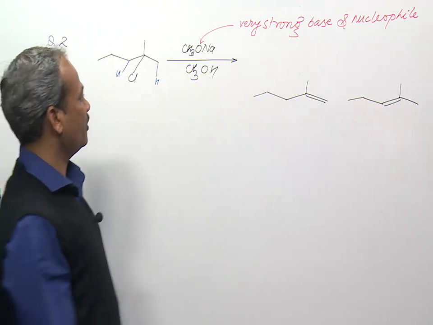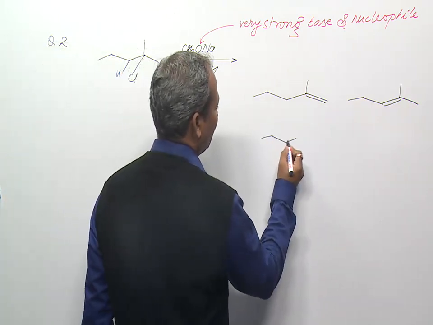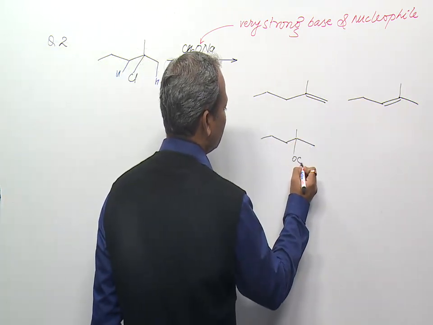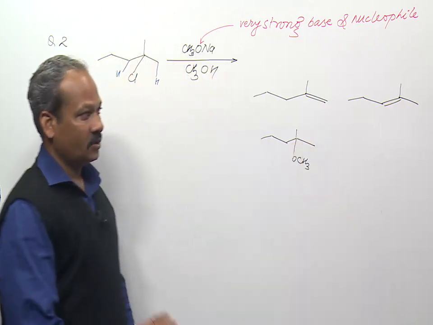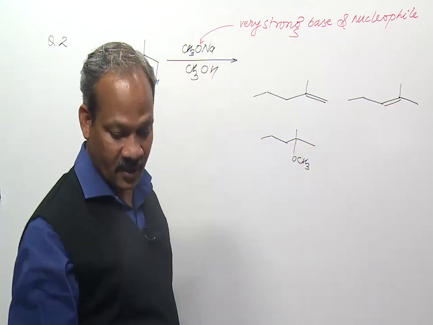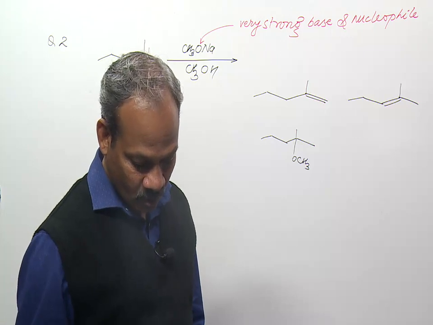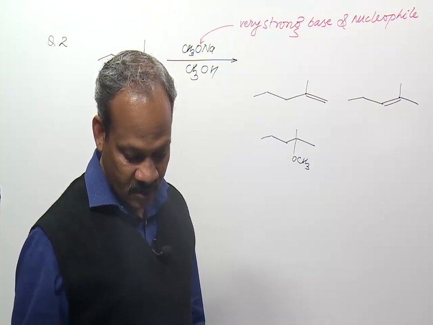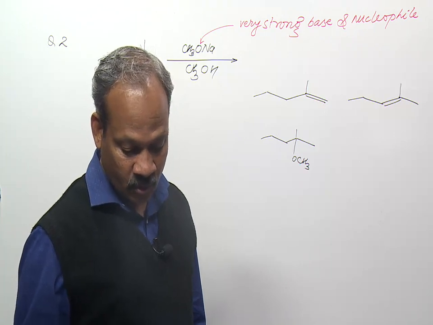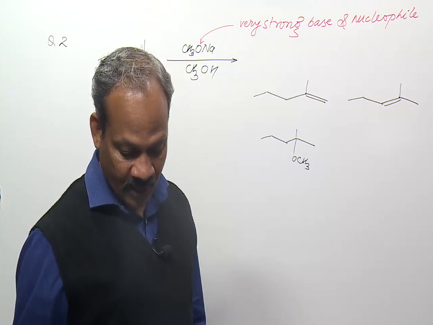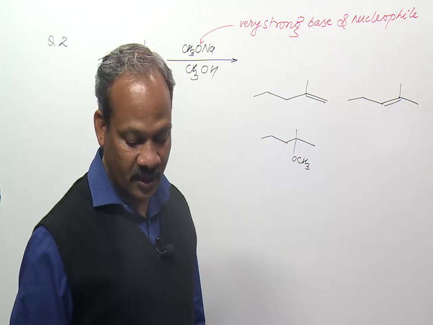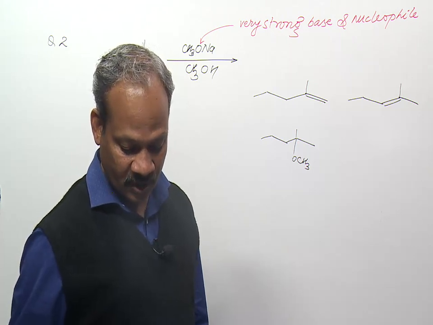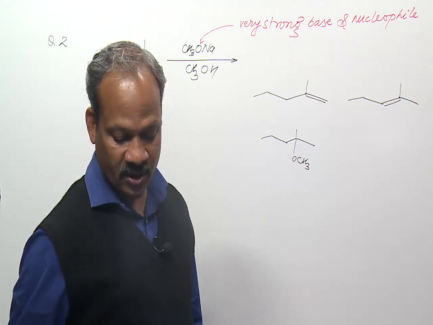These are the two elimination products, and since it is a 3-degree alkyl halide, the substitution product is OCH3. So these 3 products are possible in this reaction. The compounds mentioned in option A, option B and option C are all possible. So the correct answer for this question is 4.